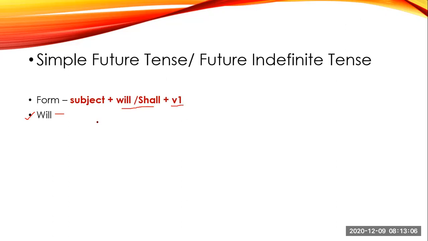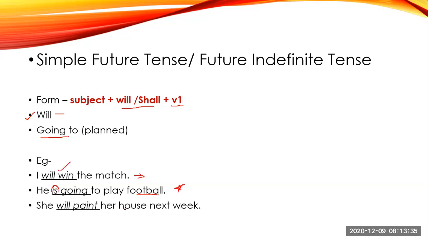We'll see the examples. I will win the match. This is prediction. Maybe I will win or I will lose. He is going to play football. This is planned activity. That I have my planning that today I will play football. So is going to means your future tense. She will paint her house next week. This is prediction. Okay, maybe she won't. So your will paint is your future tense. So future tense you will have either will or shall and V1.